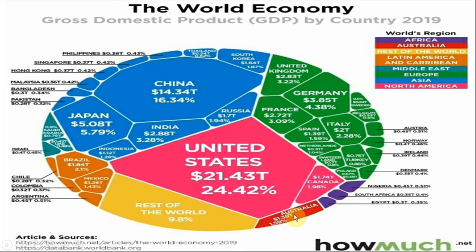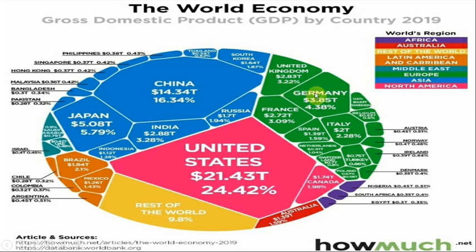Now another is Australia. Australia is a very developed country, and its GDP is near about 1.39 trillion dollars, and its contribution to GDP is 1.59%. Now among European countries, the United Kingdom's national income is 2.83 trillion dollars, and its contribution to GDP is near about 3.22%.